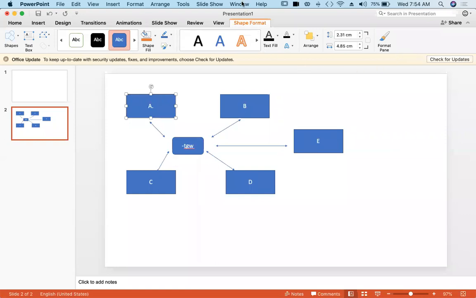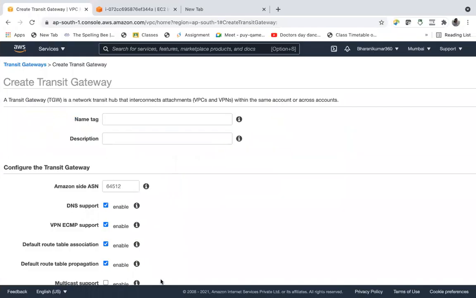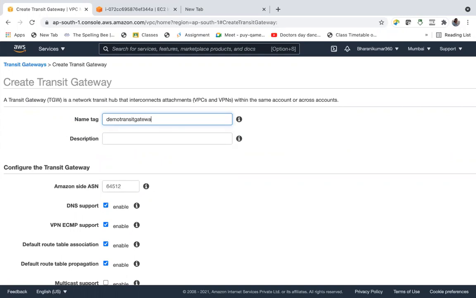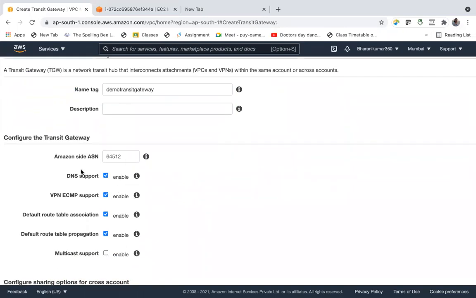Okay. Now let us go and create this transit gateway. Name tag. Let us call it demo transit gateway. Description you can leave, it's optional. And we have ASN, autonomous system number. You can leave it, it will automatically come.